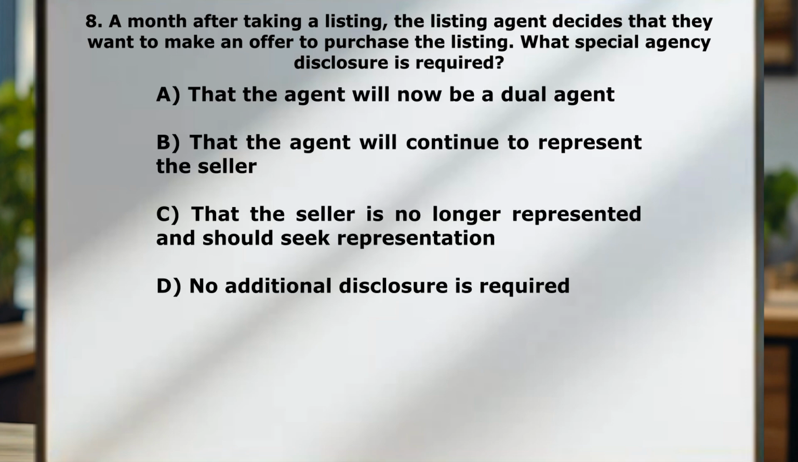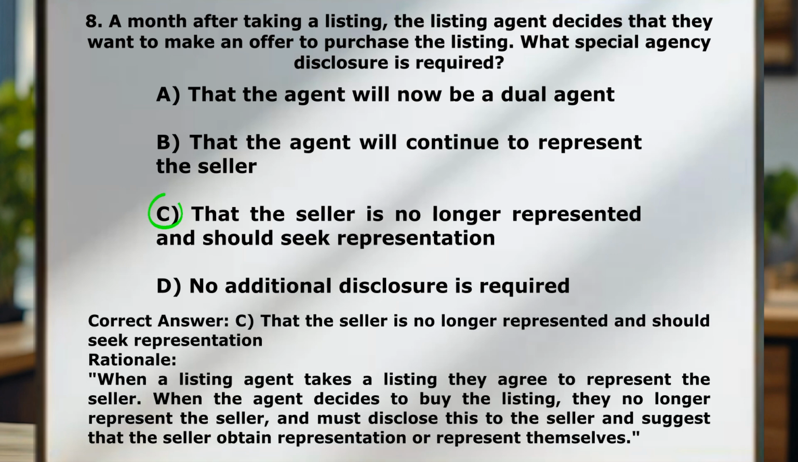A, that the agent will now be a dual agent. B, that the agent will continue to represent the seller. C, that the seller is no longer represented and should seek representation. D, no additional disclosure is required. The correct answer here is C, that the seller is no longer represented and should seek representation.